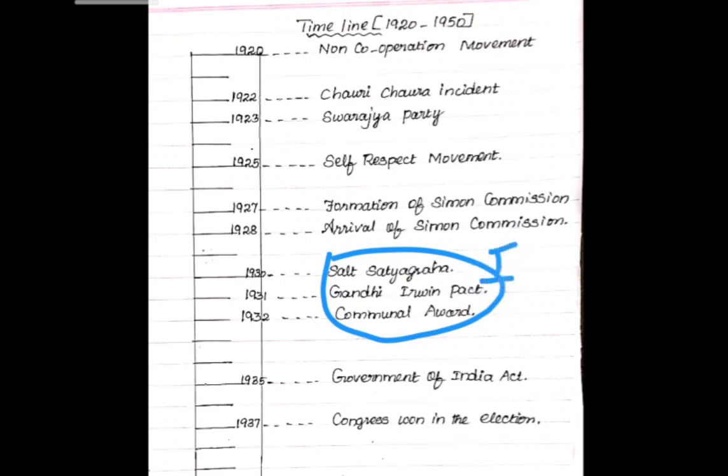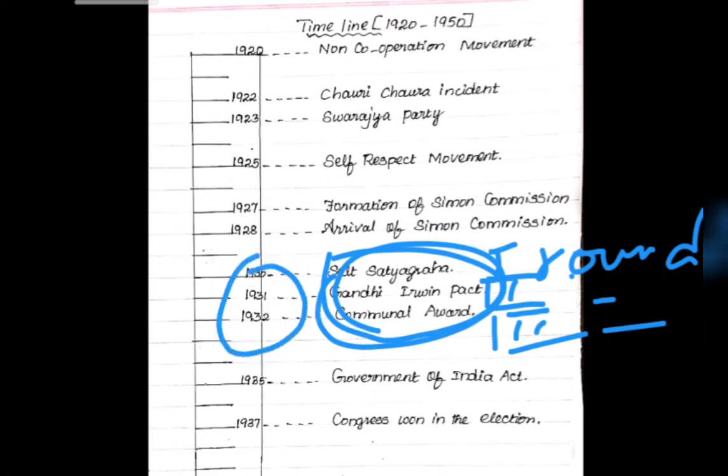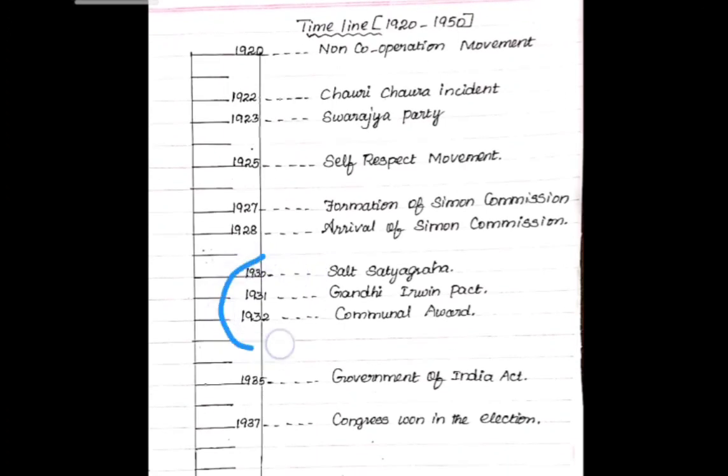1930 first round table conference. 1931 second round table conference. 1932 third round table conference. Likewise you can write, instead of writing Salt Satyagraha, Gandhi-Irvine Pact, and Communal Award for 30, 31, 32. Instead of that, you people can write first round table conference, second round table conference, third round table conference. Likewise also you can write.